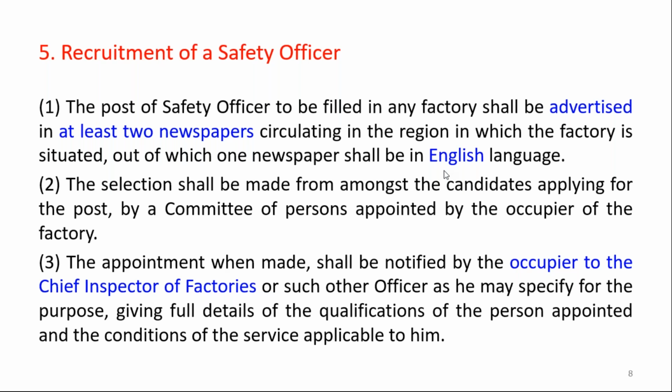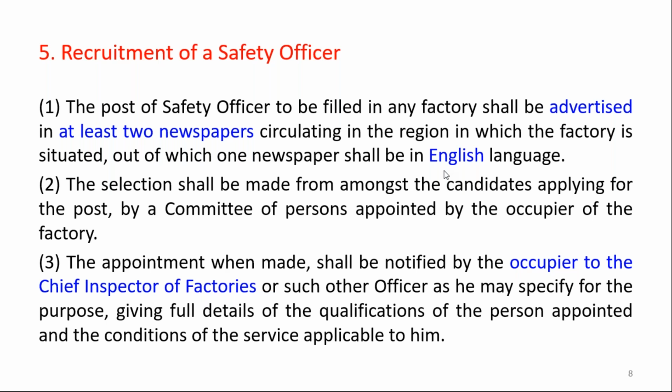The advertisement of this post should be given in at least 2 newspapers, and one of the newspapers should be English. The selection shall be made from amongst the candidates applying for the post by a committee of persons appointed by the occupier. So there is a group of members called a committee who are going to select these safety officers.